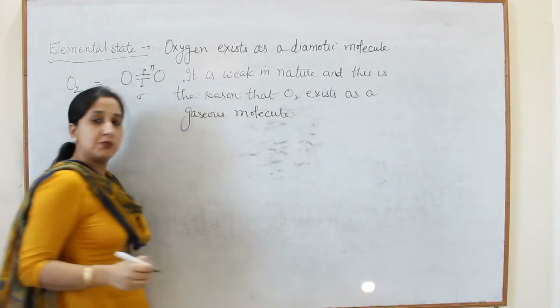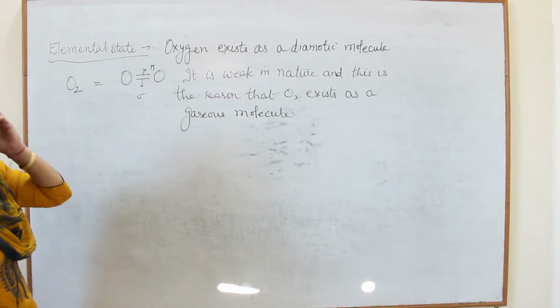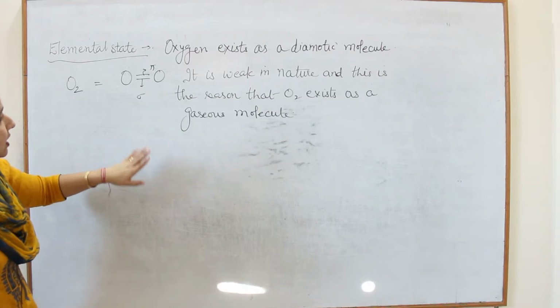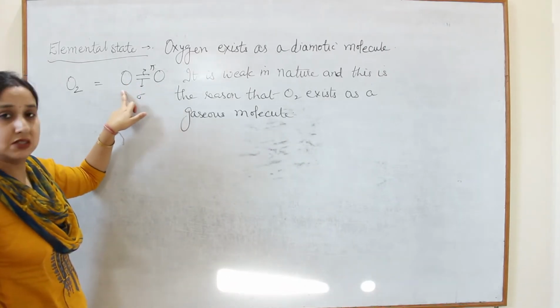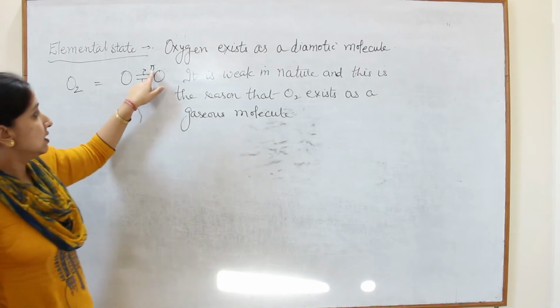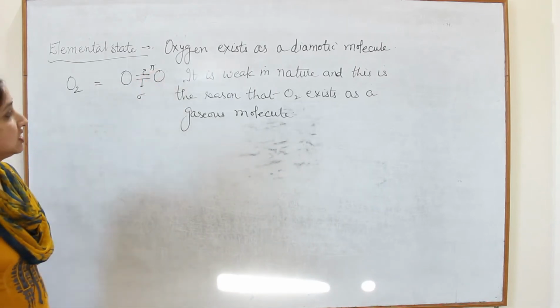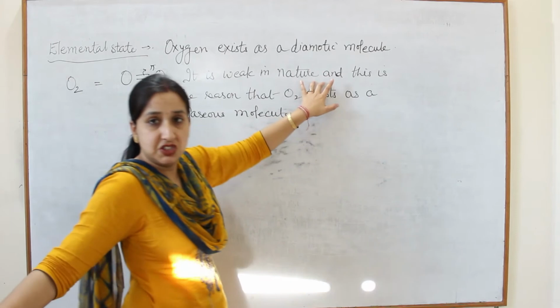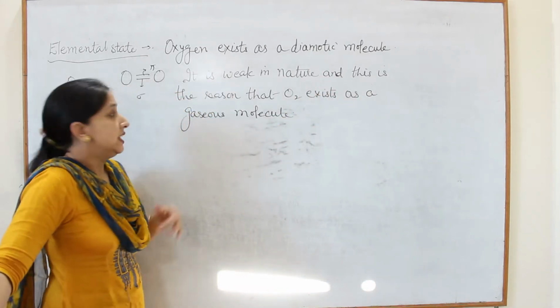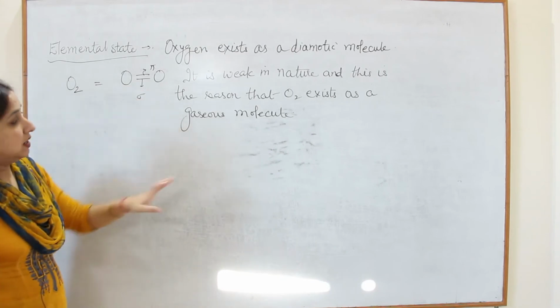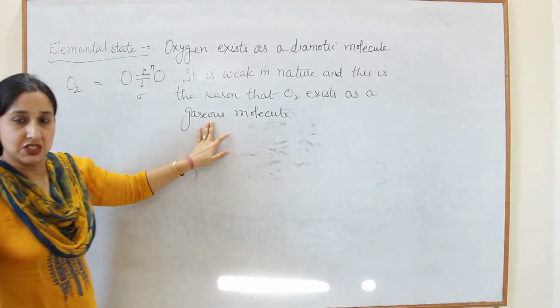This is a very important question for your exam. Why does O2 exist as a gas? Because of the presence of a double bond between oxygen atoms. There is one pi bond which is very weak in nature. So because of this weak bond, it can be easily broken and its nature is gaseous.